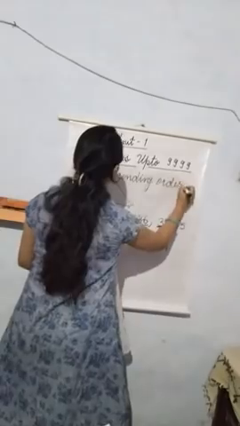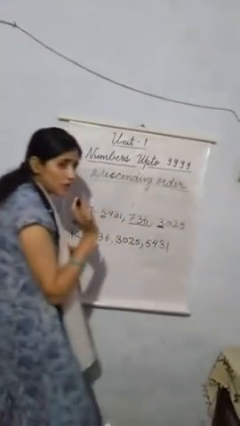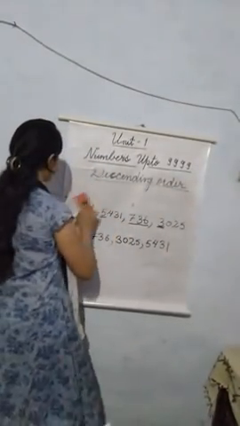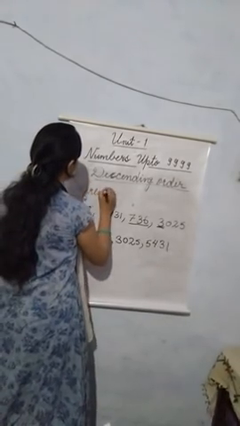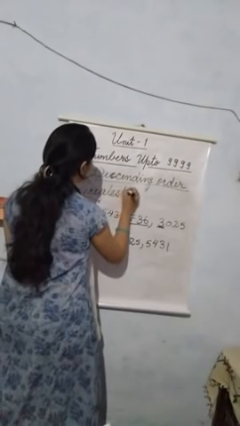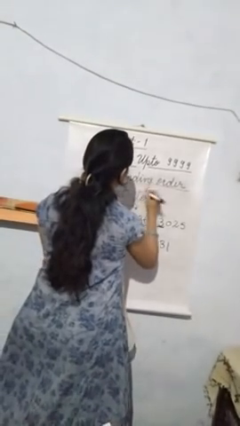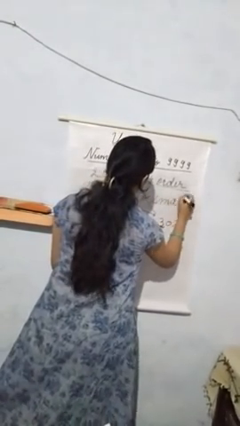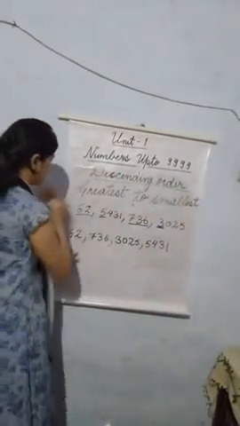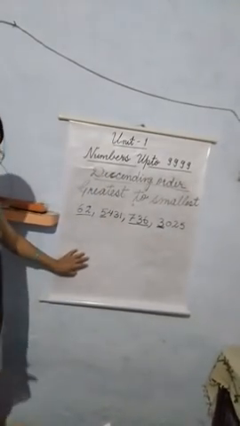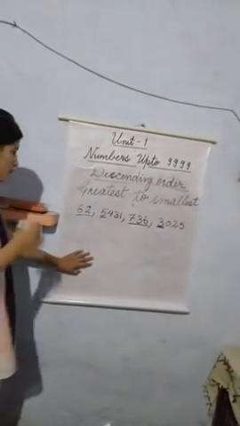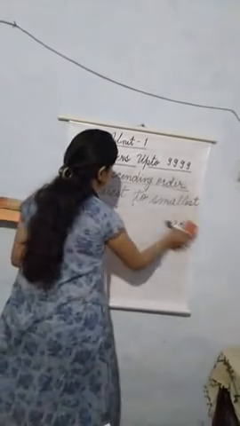Okay, if we have to arrange the given numbers in descending order, descending order means greatest to smallest. When we arrange the numbers in the order of greatest to smallest, it is descending order. Okay, so now we will compare the numbers and arrange them in descending order.